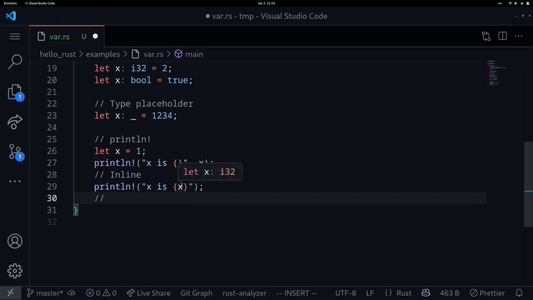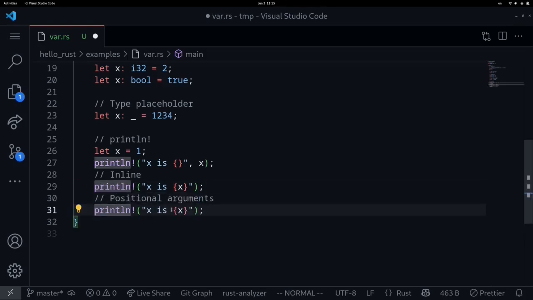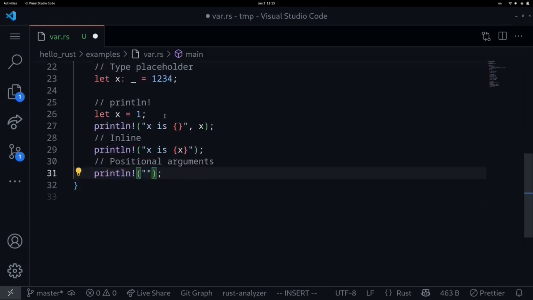Inside these curly braces, we can also specify the variable that has to go in using positional arguments. Let's copy this and then paste it here. Let's print out the sum of adding x to itself. Plus equals something. So what we can do is put in x here, put in x here. Inside here, we won't be able to put in x plus x, since the variable that we put in here must be a simple evaluation of the variable.